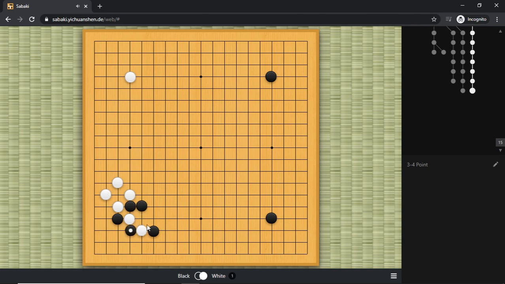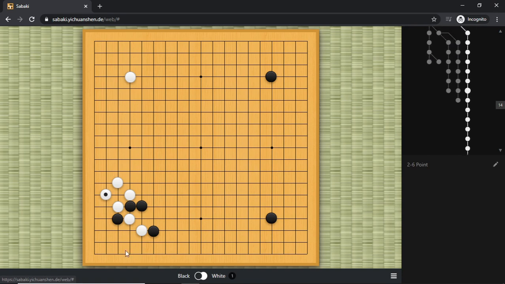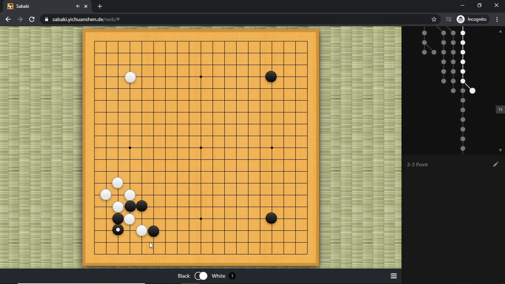Like if you play this one, I think white can still have this option, and as we can see, obviously this is not going to work out, right? So it's very hard to catch these two. I think the best move is probably this one, but white will still struggle something out locally, and here we already have a big loss.